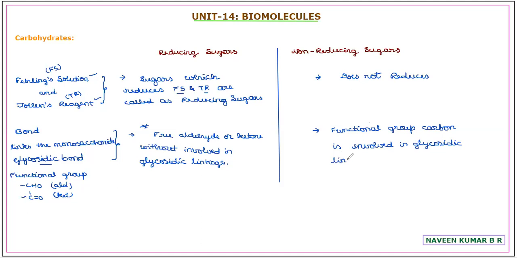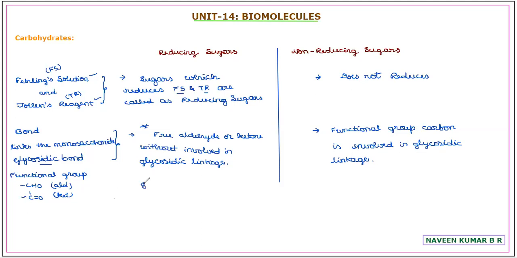Or you can say in other terms, there is absence of the free aldehyde or ketone, which is involved in the glycosidic linkage. So hence it does not reduce the Fehling solution or Tollens reagent. Hence it is called a non-reducing sugar.